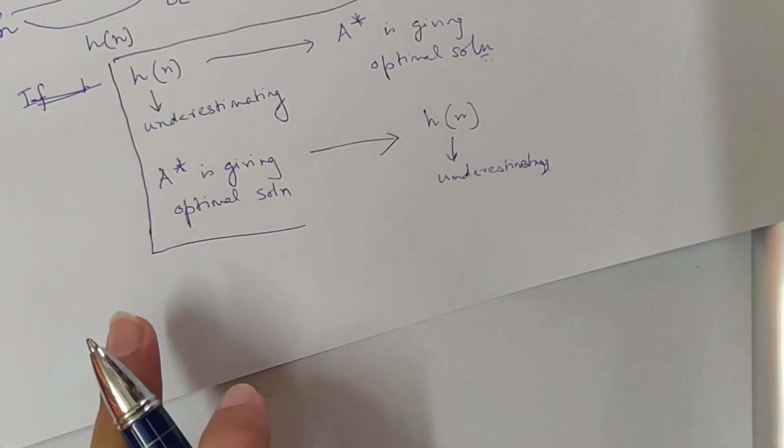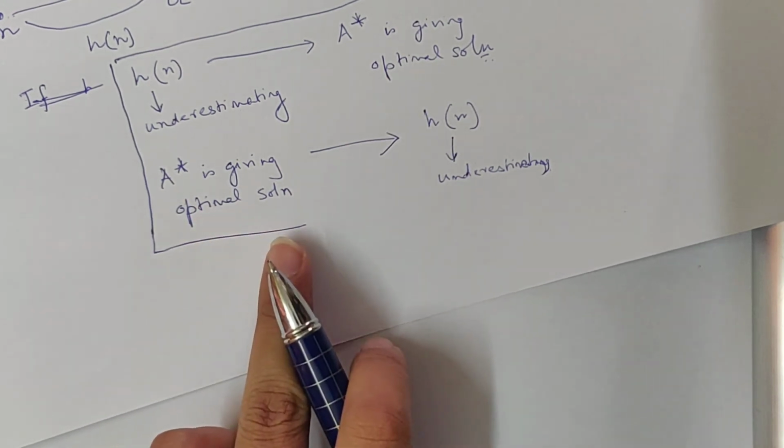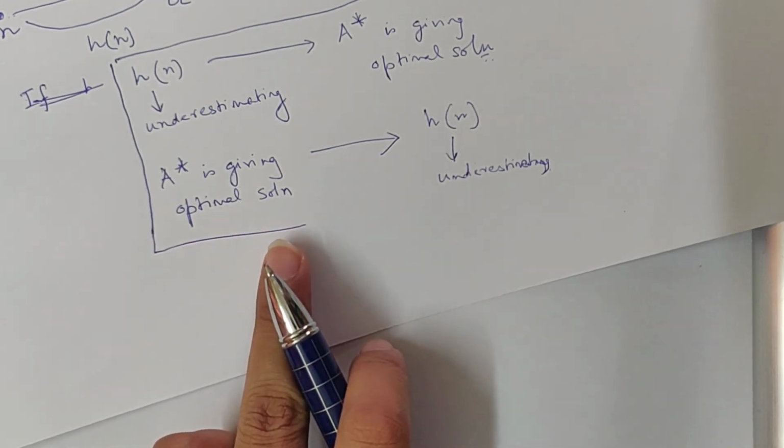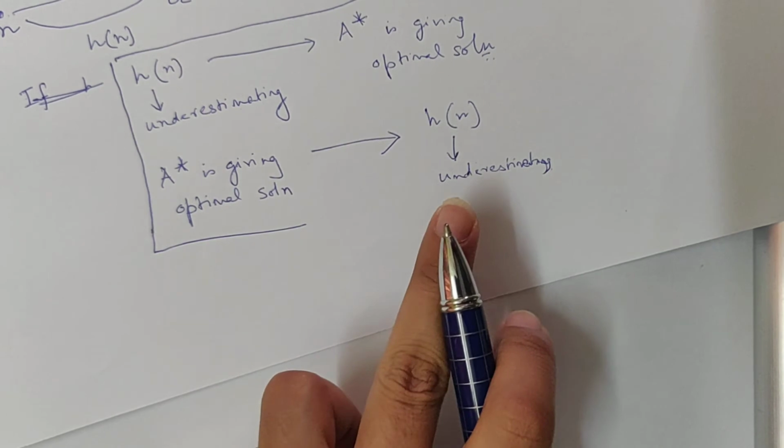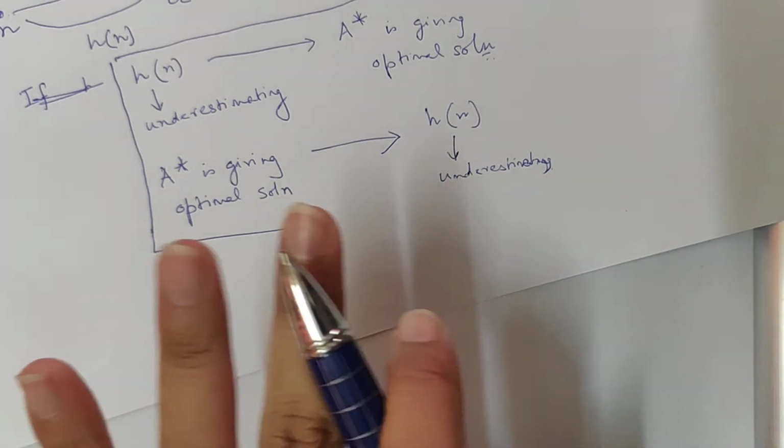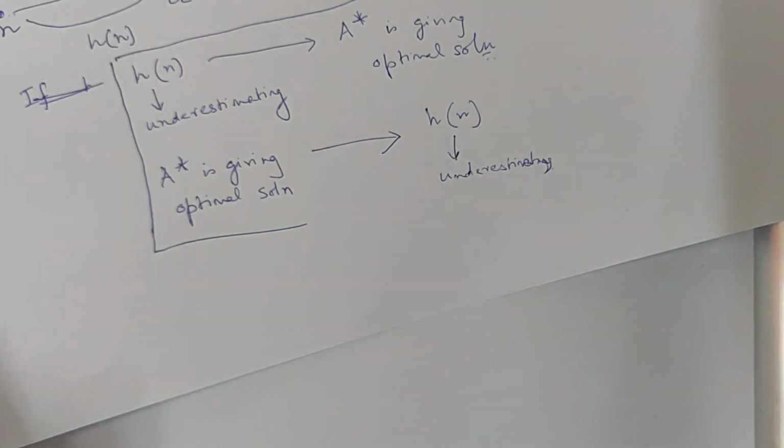Now let me first prove this part, that A star is giving me an optimal solution. Under that condition, I have to see that H of N is underestimating.